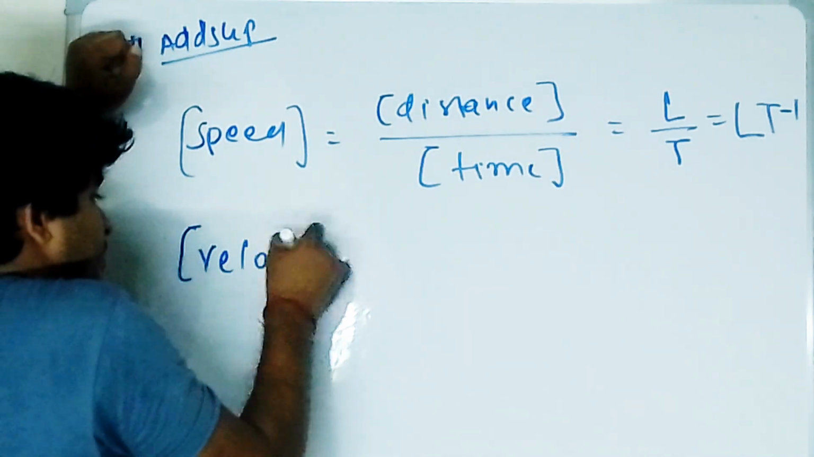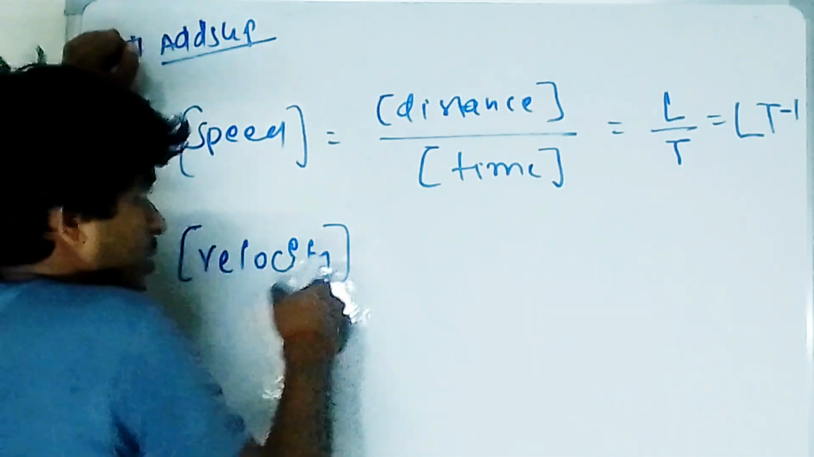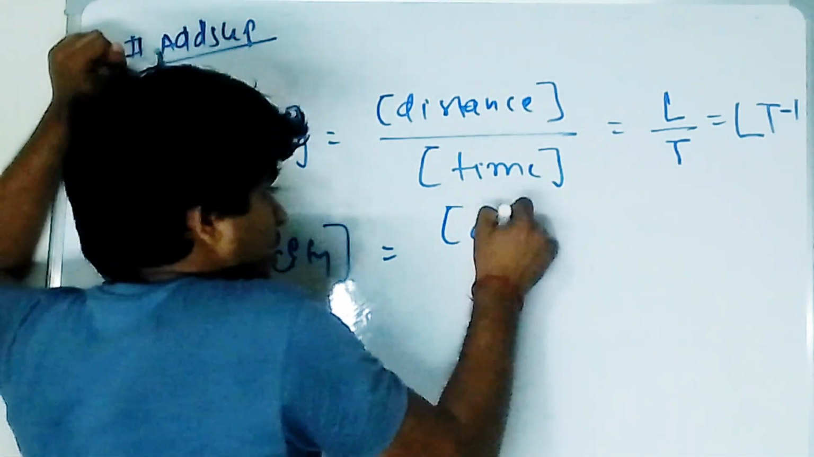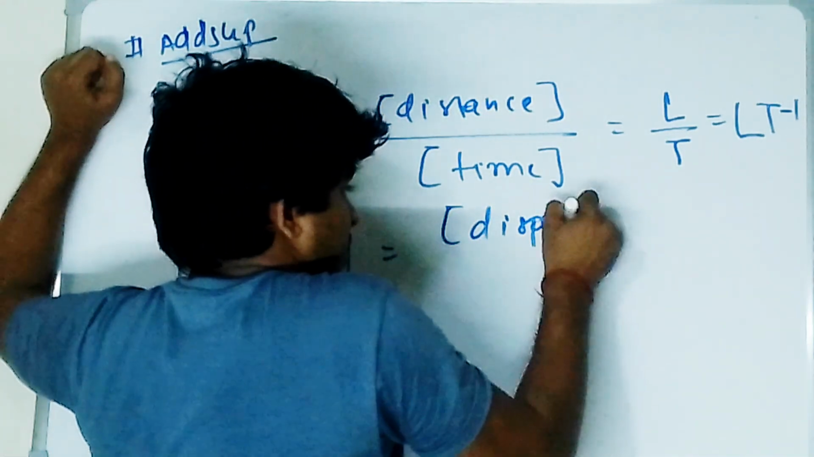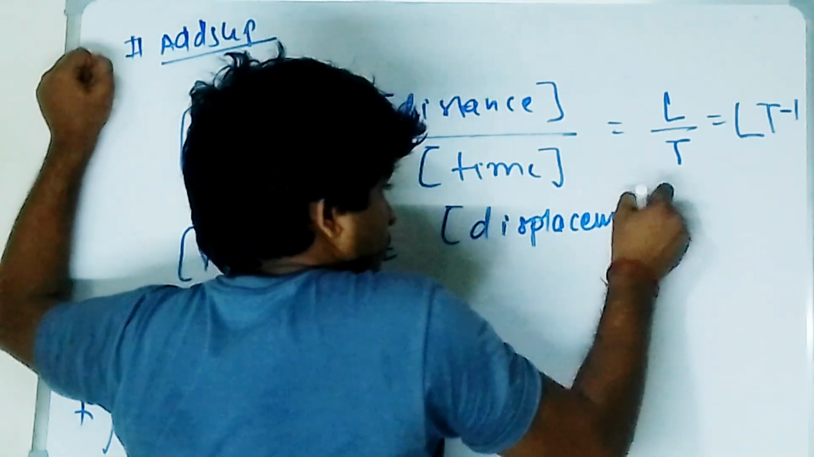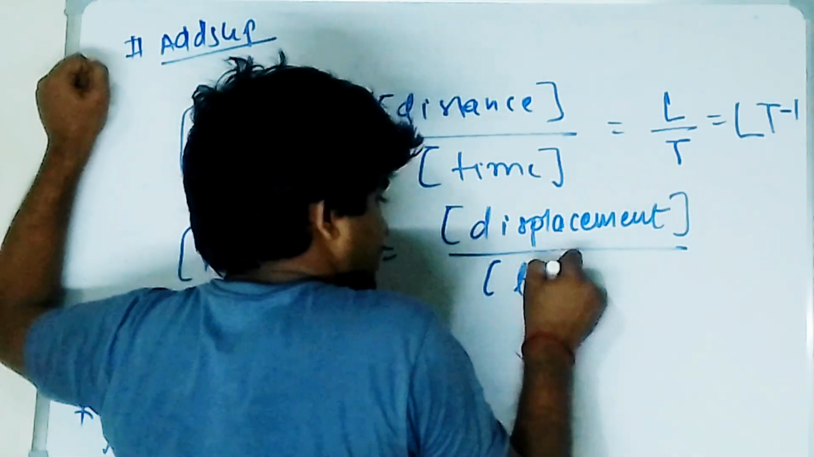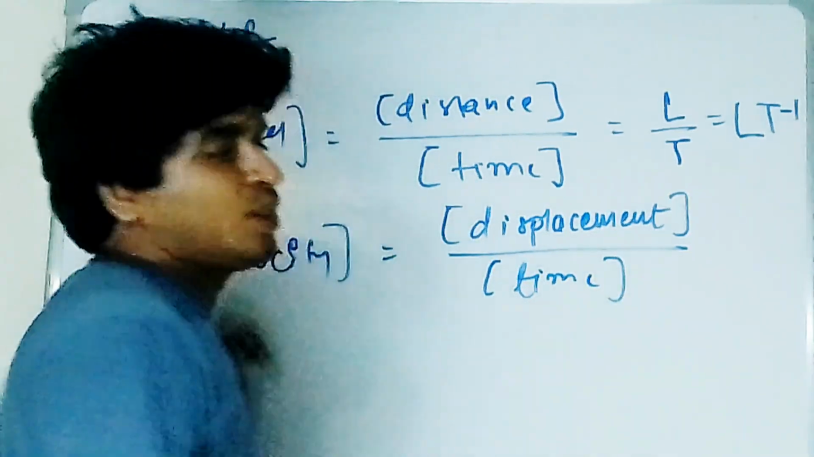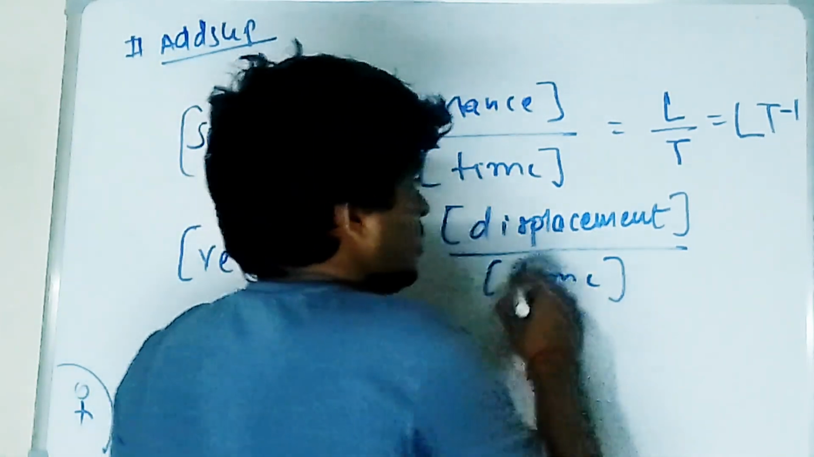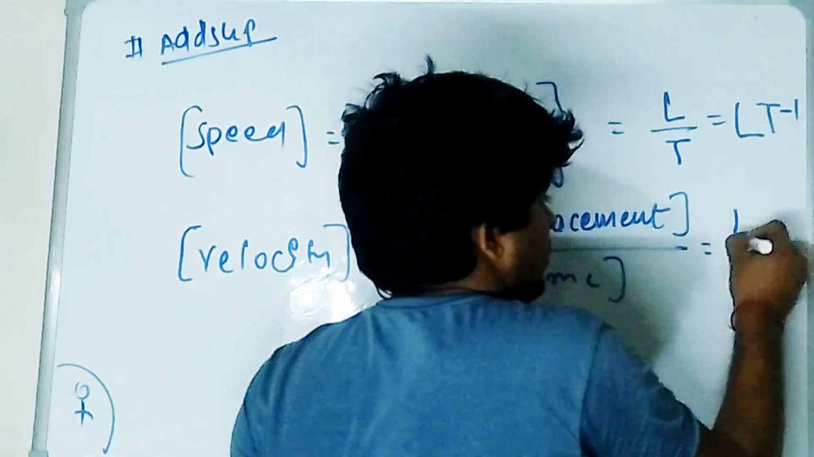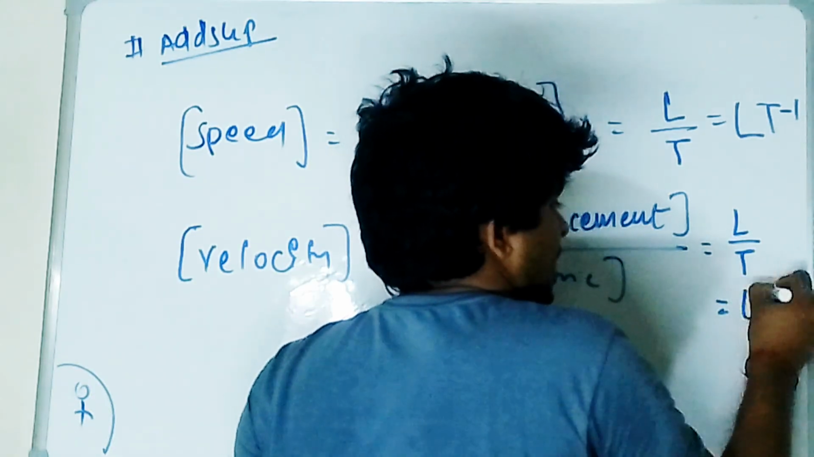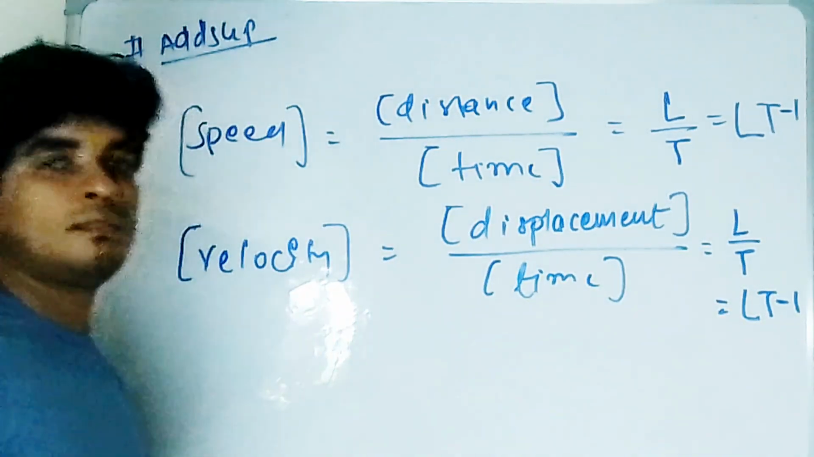What is dimension of velocity? Dimension of velocity, as I already said, will be displacement divided by dimension of time. So what is dimension of displacement? Can anyone say over here? Dimension of displacement is again L. By T, this is LT minus 1.